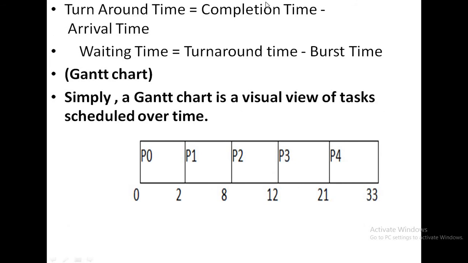So these are the two formulas. Based on these two formulas, we are going to calculate our turnaround time as well as our waiting time in this problem. Turnaround time is equal to completion time minus the arrival time, that means the finish time of a process minus the arrival time of a process. We are going to calculate the turnaround time, and the waiting time is equal to the turnaround time minus the CPU burst time.